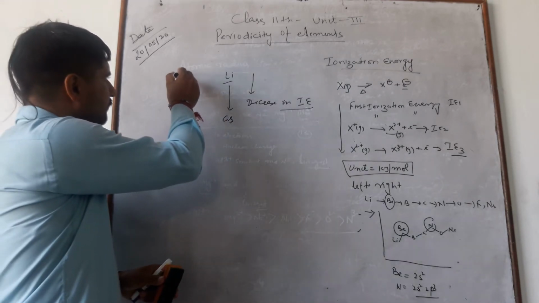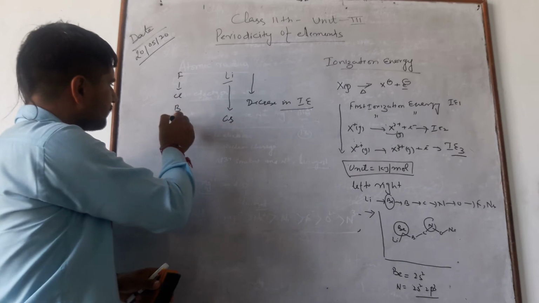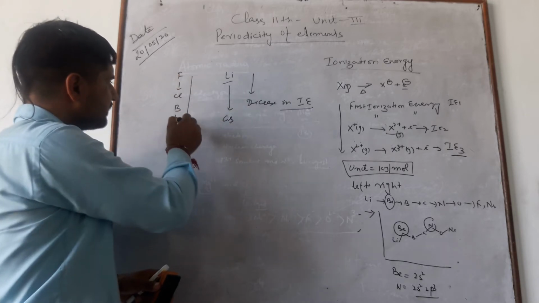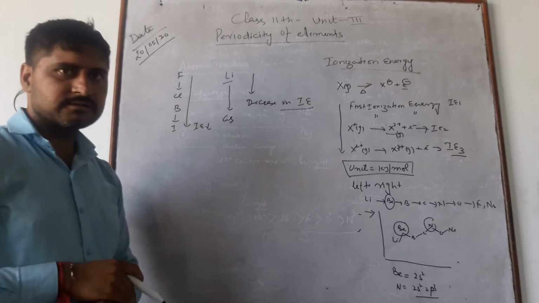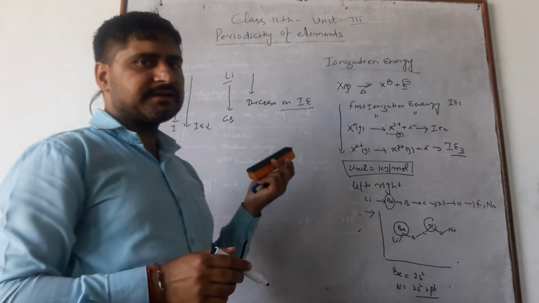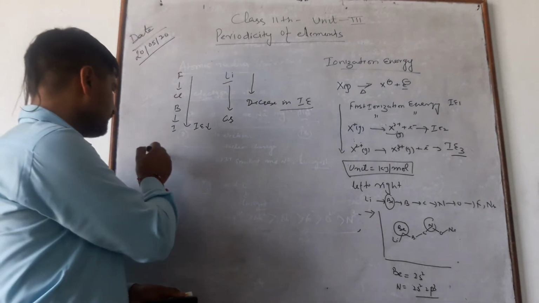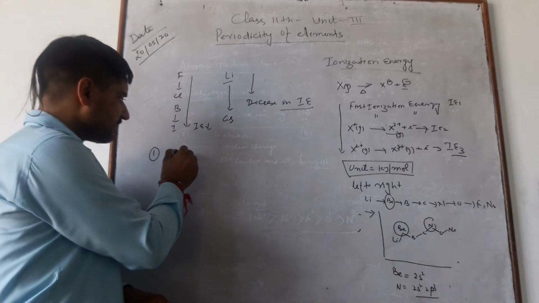Similar trend is found in fluorine, chlorine, bromine, iodine. There is a decrease in ionization energy. Now there are various factors on which the ionization energy depends. Number one, size of atom.